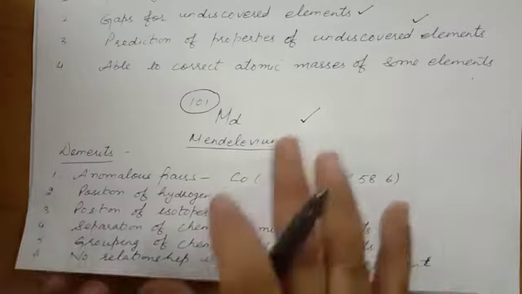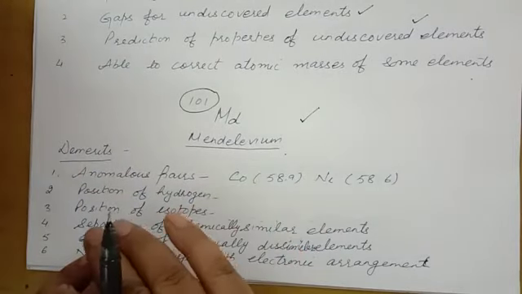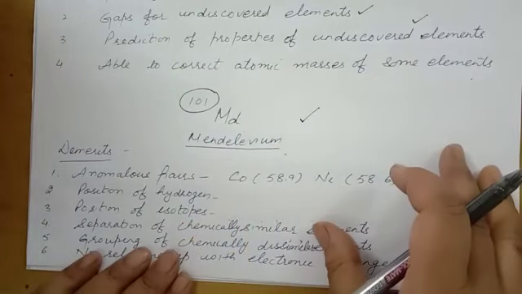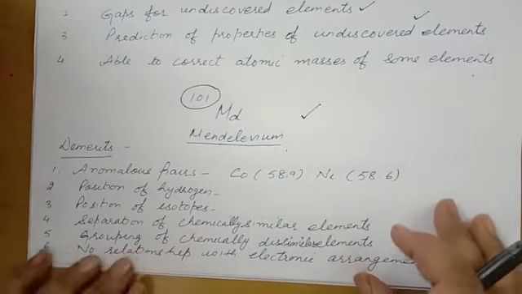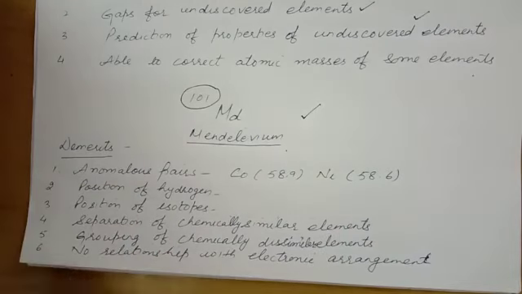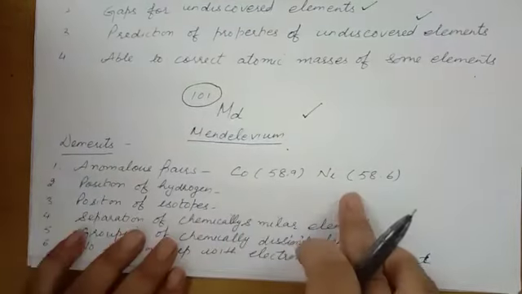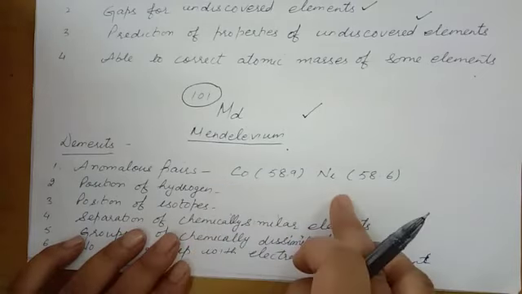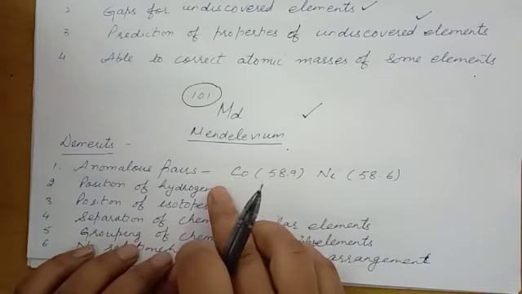So this periodic table went well for many years, but it has some demerits also. Now what are the demerits? Anomalous pairs: cobalt and nickel. Though cobalt is supposed to be after nickel, it is placed before nickel.